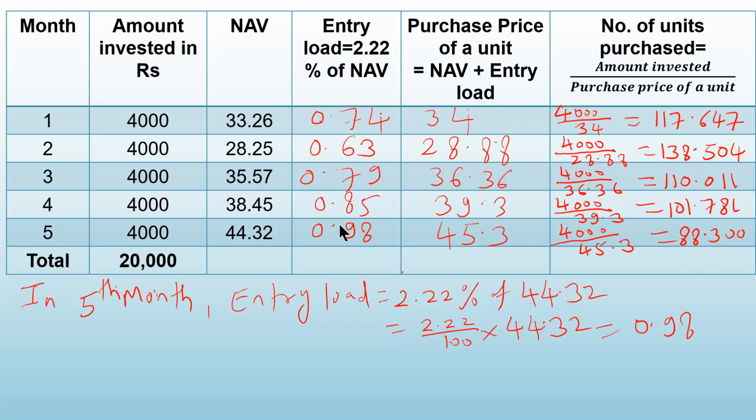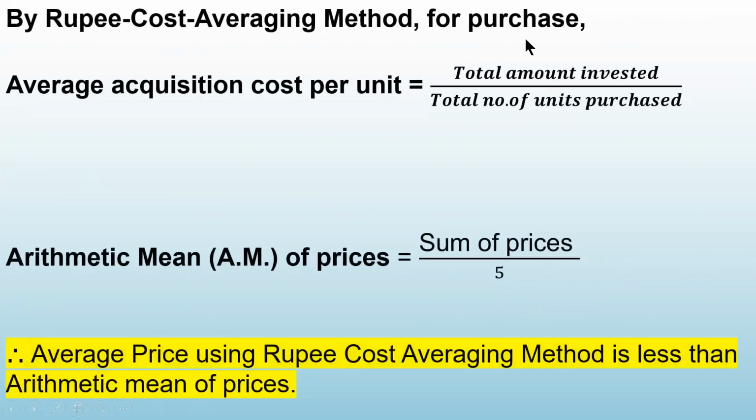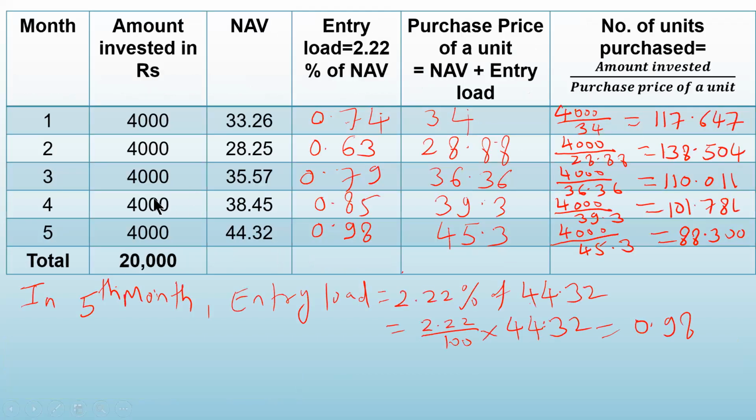Okay. Now what you have to find out? Find the average acquisition cost per month. So average acquisition cost, by rupee cost averaging method, is total amount invested divided by total number of units purchased. So how much amount is invested in total? Add this. It is 20,000. How many units are purchased? My last row is for total.